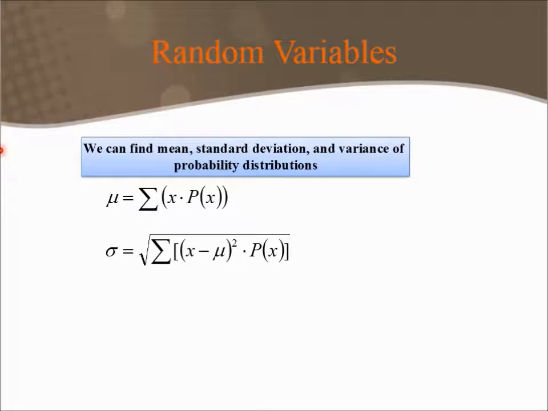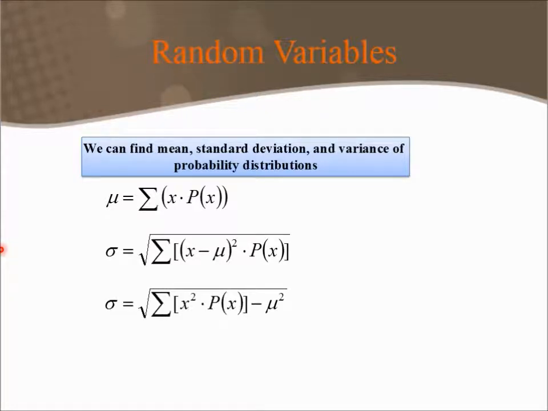The standard deviation has, again, just like we saw before, two separate formulas that give us the same result. So one option is, under a square root sign, we could add up the difference between our random variable values and the mean that we calculated with our first formula, squared, times the probability that x takes on each of those values.